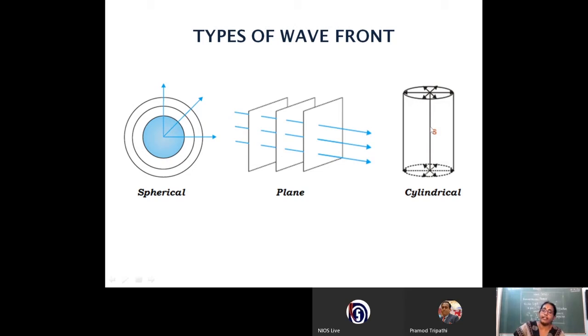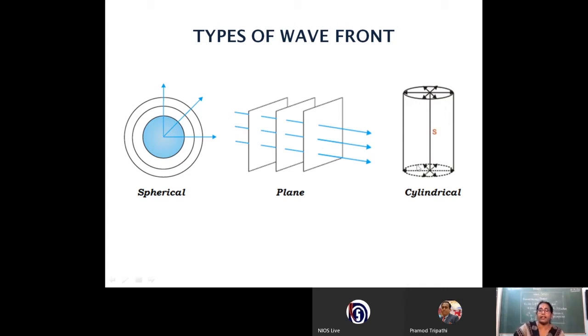If the source of light is narrow and thin, like a line source, then the shape of the wavefront can be cylindrical. So most commonly in this chapter, we will come across the spherical wavefront, plane wavefront, and cylindrical wavefront. A part of a spherical wavefront can also be considered as a plane wavefront.